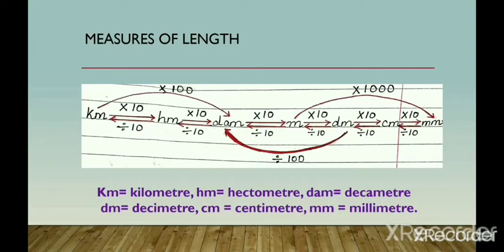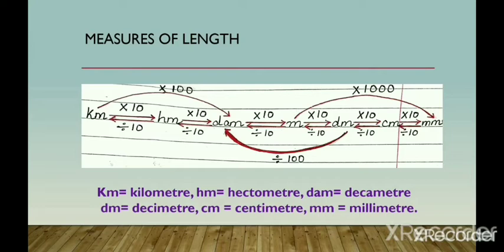If you want to convert kilometer to hectometer, you have to multiply with 10. Similarly, if you want to convert hectometer into decameter, again you have to multiply with 10. Decameter to meter, again multiply with 10. Meter to decimeter, multiply with 10. Decimeter to centimeter, multiply by 10, and centimeter to millimeter, again multiply by 10. If you want to go reverse, means if you want to convert a smaller unit to a higher unit, then you have to divide with 10 in each step.